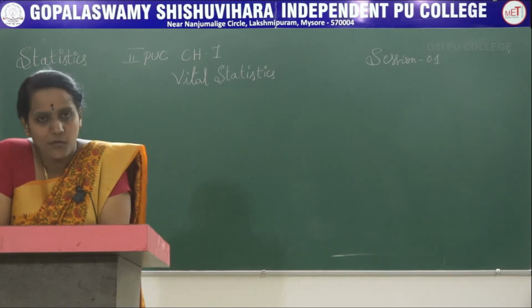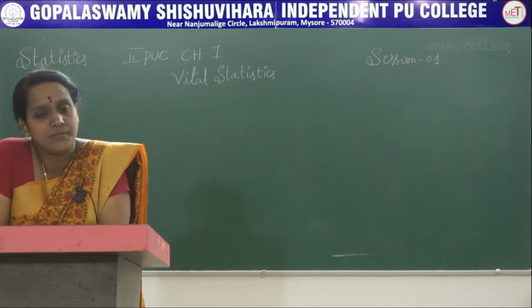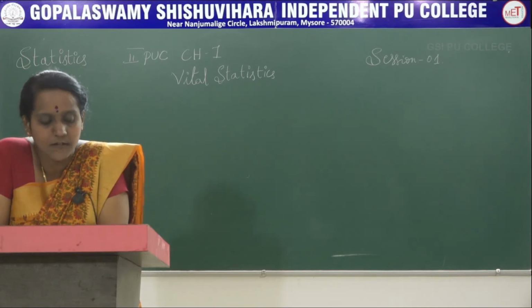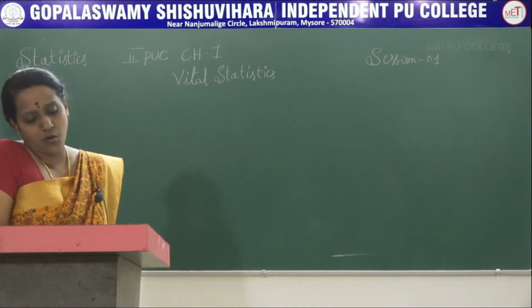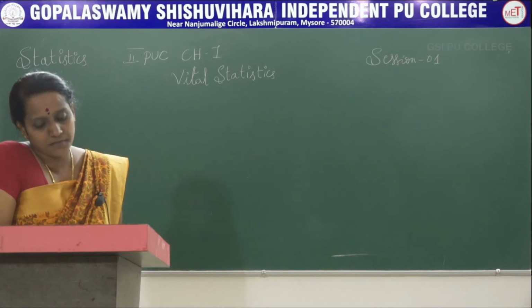Let's see one by one. What do you mean by crude birth rate, or CBR? It's the simplest method of measuring fertility. It is defined as the average number of live births occurring to 1000 individuals in the year, that is, the births in the year divided by the average population in the year, into 1000. This is the formula to find CBR.